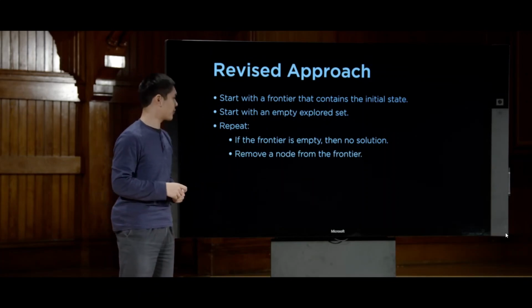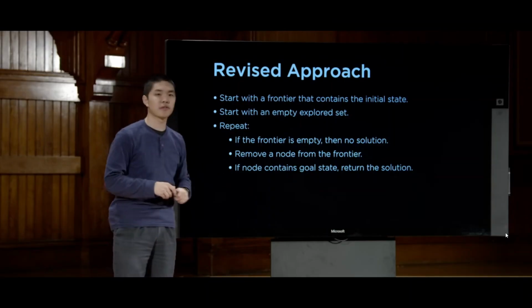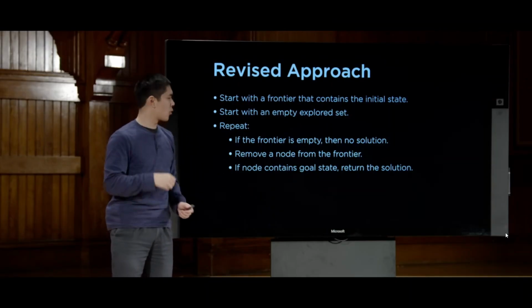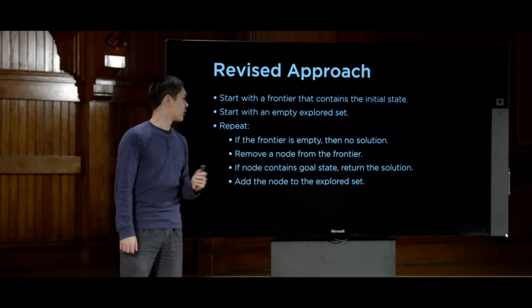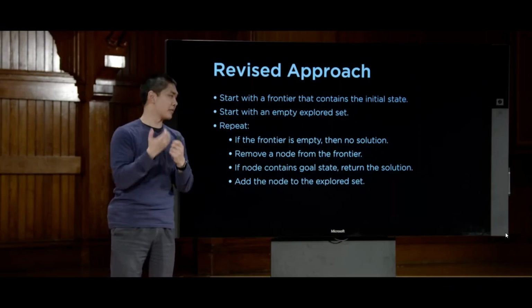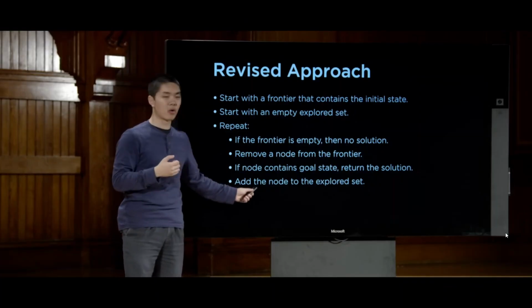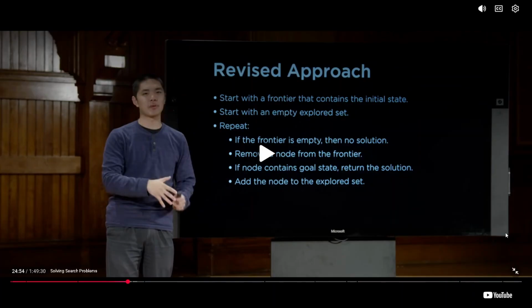We remove a node from the frontier. We check to see if it's a goal state, return the solution. None of this is any different so far. But now, what we're going to do is add the node to the explored state. So if we remove a node from the frontier and it's not the goal, we'll add it to the explored set so that we know we've already explored it. We don't need to go back to it.